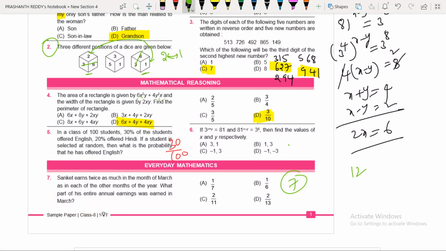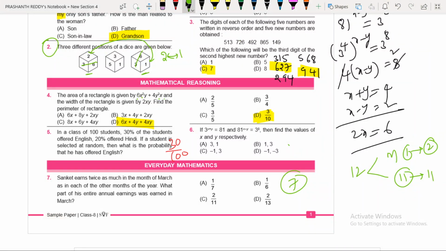You already know there are 12 months in a year. Among the 12 months, March is one and the remaining 11 months are there. So in each and every month, for example, he is earning 1 rupee. You are following me now? That is the reason the total is 11 rupees. Then the March month income must be 2 rupees, because he is earning in March twice that of each of the previous months.